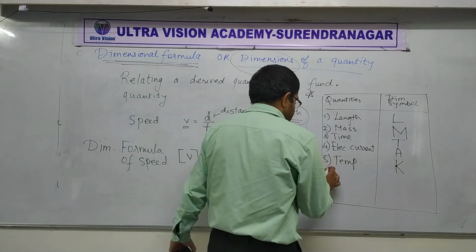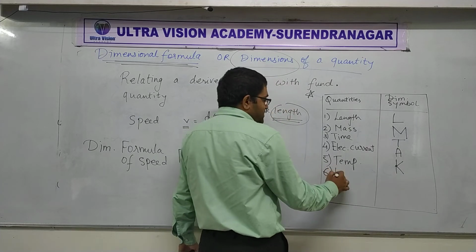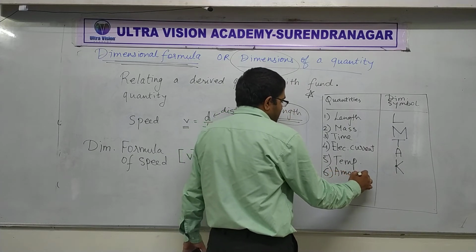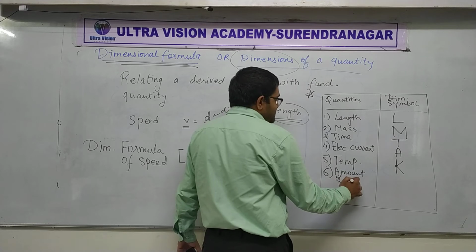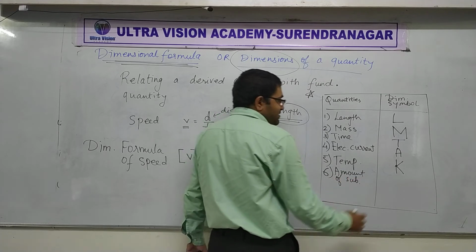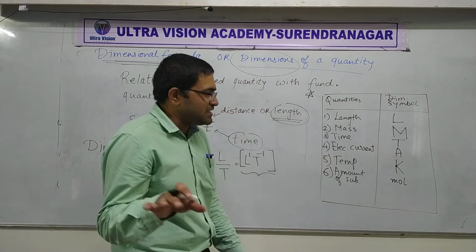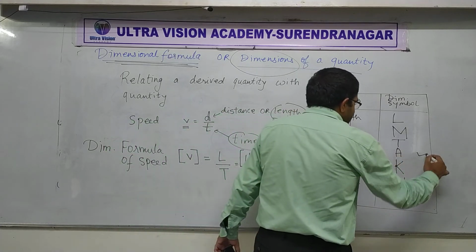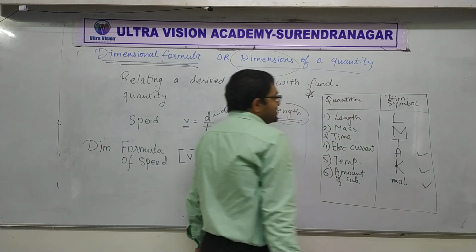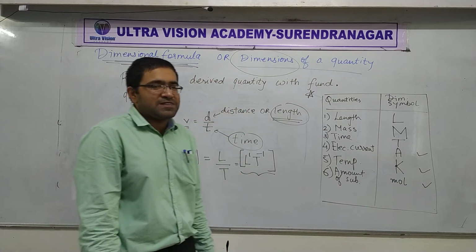Next, amount of substance. For that, the dimensional symbol is MOL, same as the unit. You see, for this one and this one, it is the same as the unit. Do you see that?